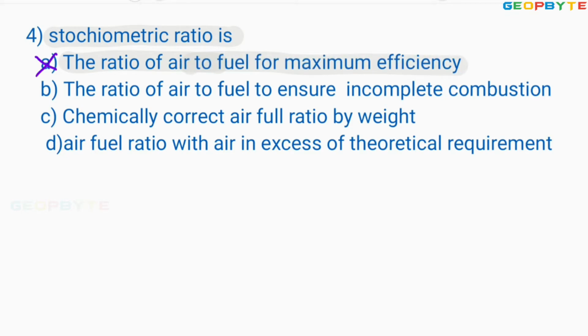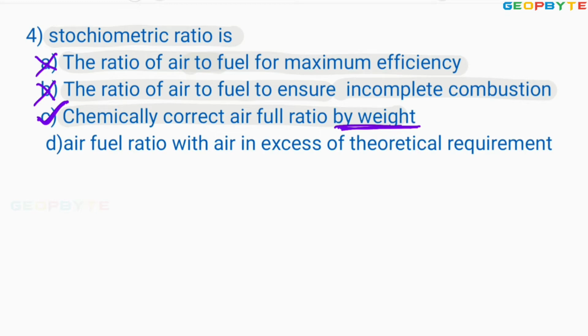No. Option B, the ratio of air to fuel to ensure incomplete combustion. Not incomplete combustion, option B is also wrong. Option C, chemically correct air fuel ratio by weight. Absolutely correct. Stoichiometric air fuel ratio means chemically correct air fuel ratio by weight. Option C is absolutely correct.